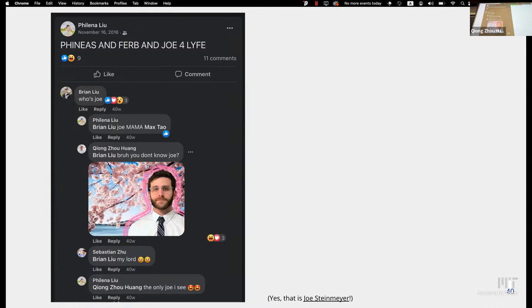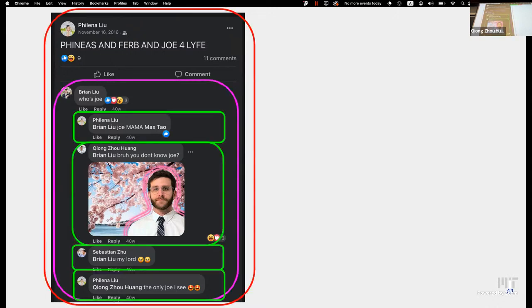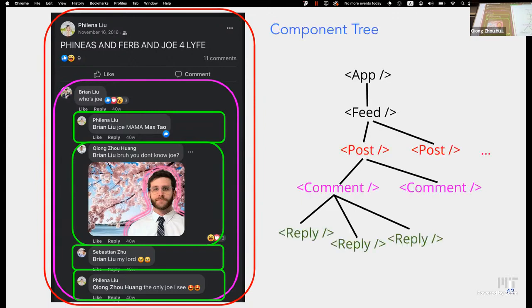Yeah, so that makes sense. This is like a post component, and then we can break it down into comments and also replies, just as base. And let's look at the component tree for this. If you think about this post, it probably exists in a feed which has a lot of other posts, which exists in the overall Facebook app. And then within each of these posts, there's a lot of comments that are children in this post component. And then for each comment, there could be a ton of replies, and those could be children components of a comment parent component.